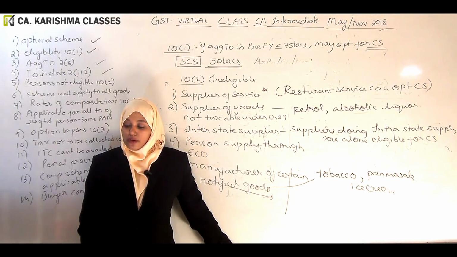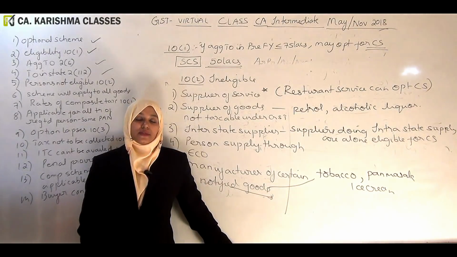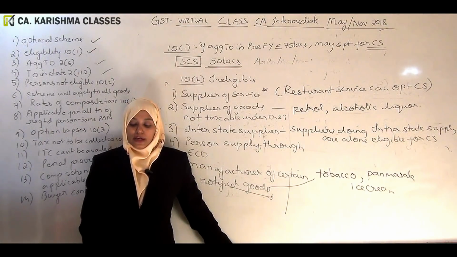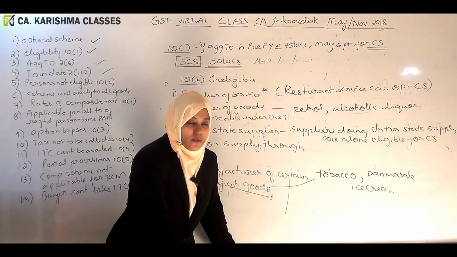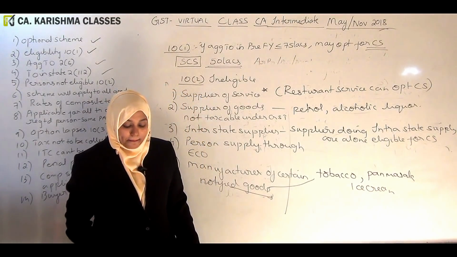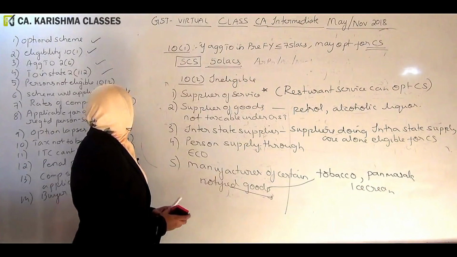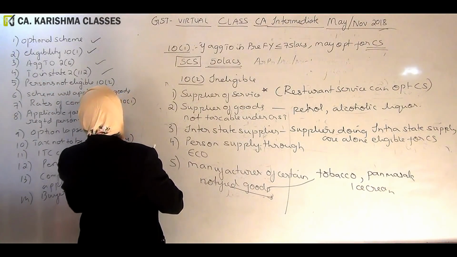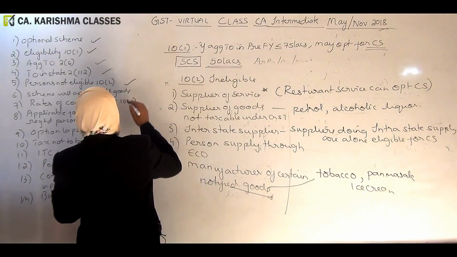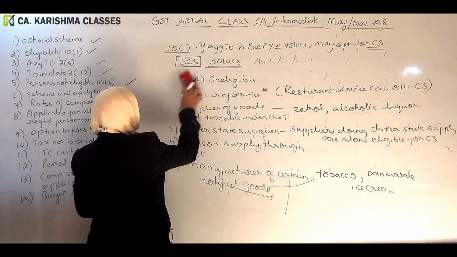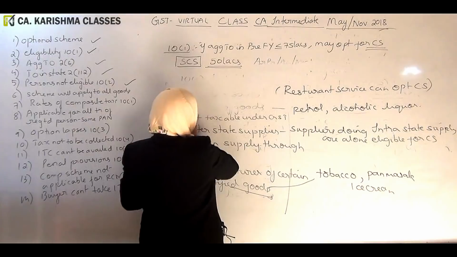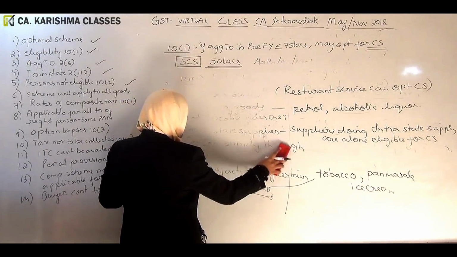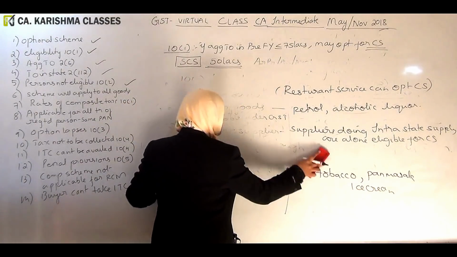Okay, what do you mean by notified goods? Ice creams, pan masala, tobacco products. These are notified goods. You should not come. Okay, what next then? Scheme will apply to all goods. Now, what do you mean by this? Scheme will apply to all goods.